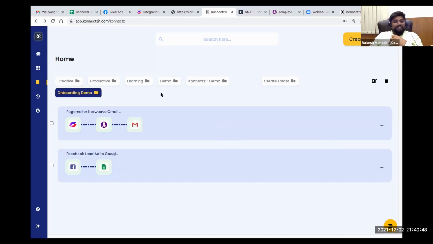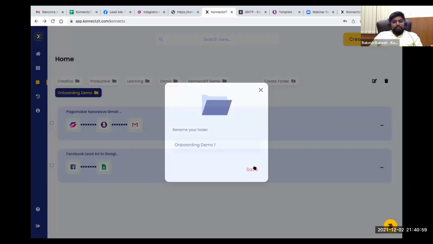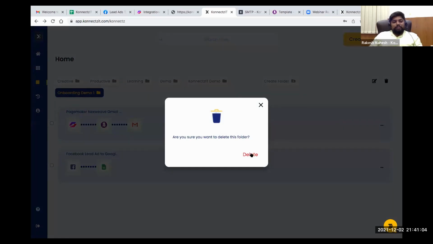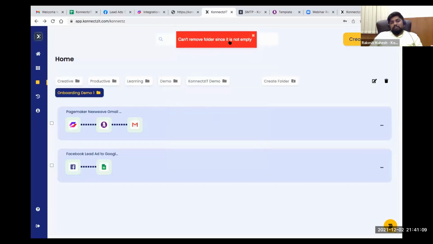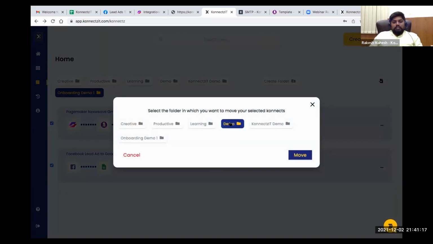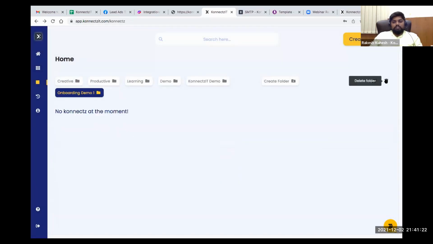I'm not an organizing person, so I just keep it randomly like this. You can edit the folder name, and you can also delete the folder. Here it will not delete because it has some Connects, so it will show a notification saying you can't remove it, it is not empty. So what I need to do is move this to any other folder. Probably I will move it to demo, and now I am able to delete this folder because it is empty, so it will get deleted.